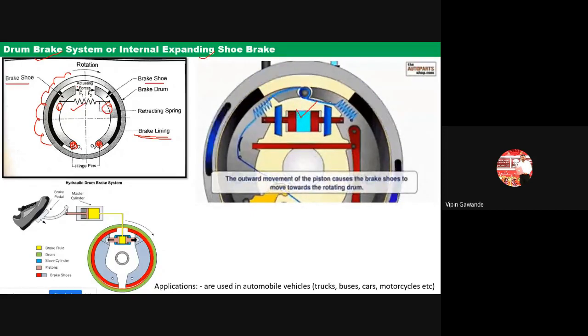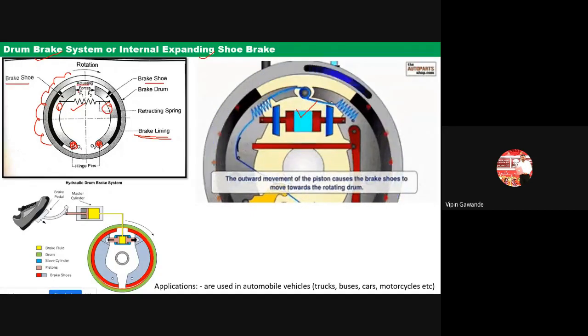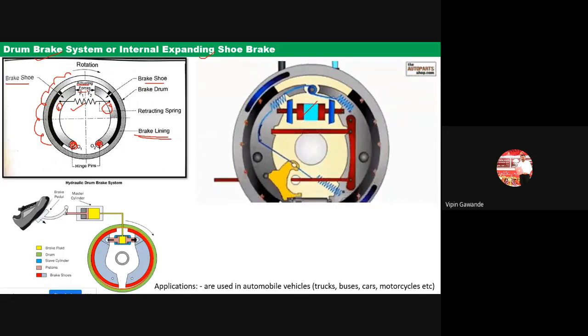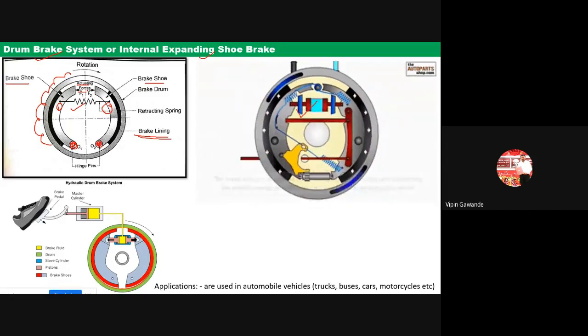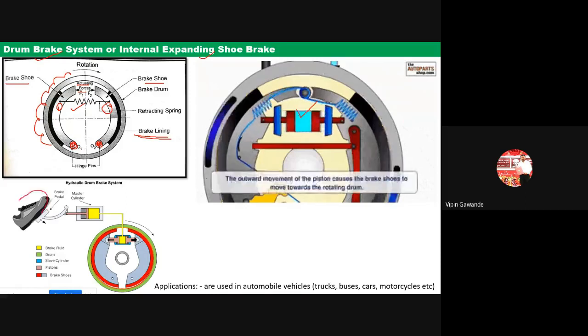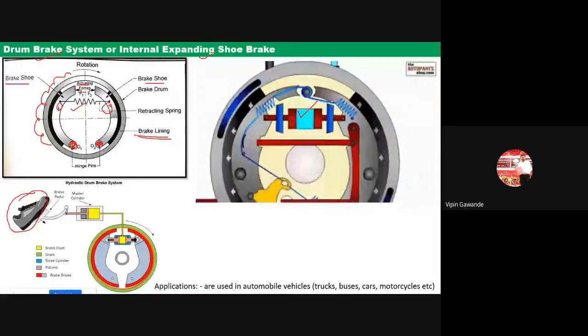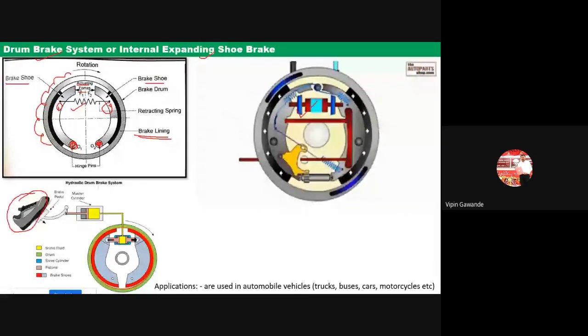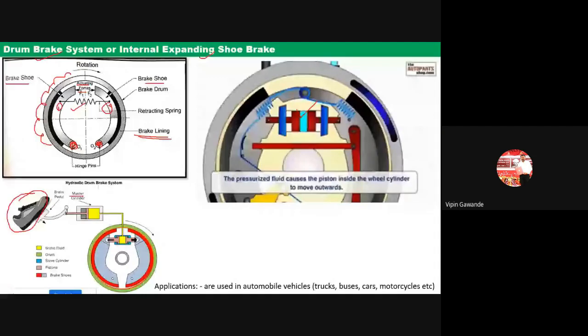Now this is named the actuating force. From where do we get the actuating force? We get this actuating force from our brake pedal. When you apply the brakes, we have one master cylinder in which the oil is filled.